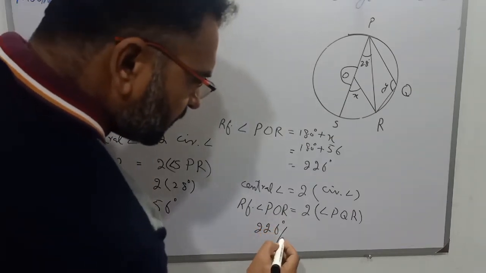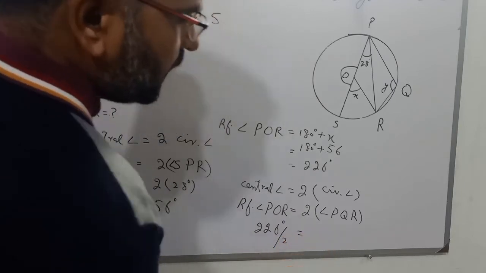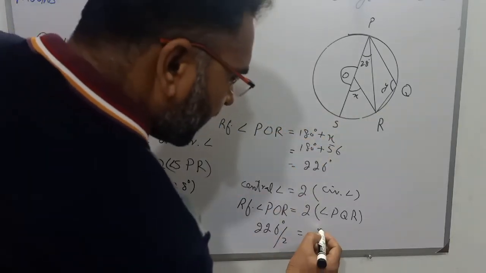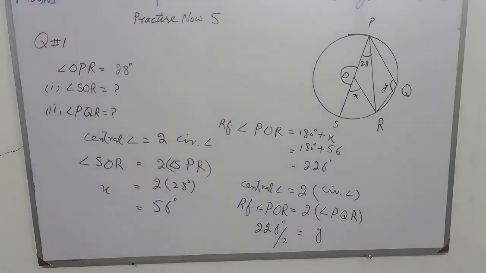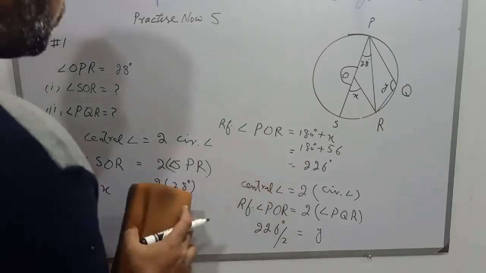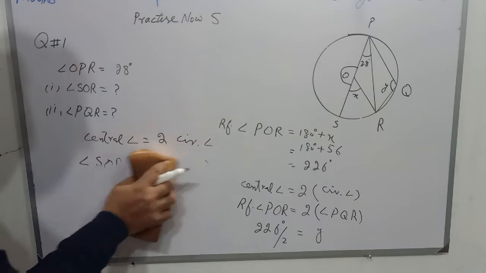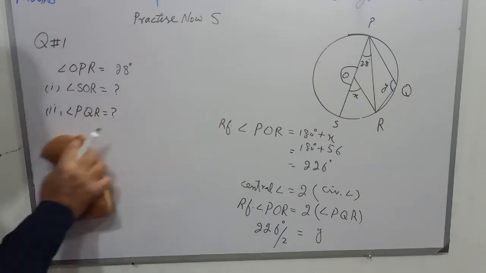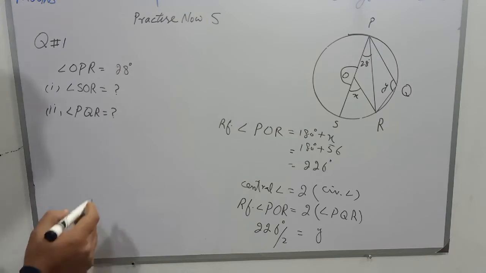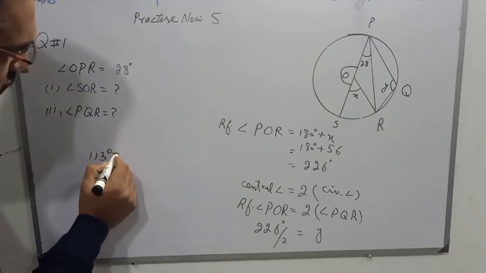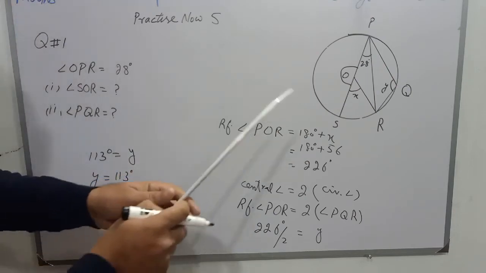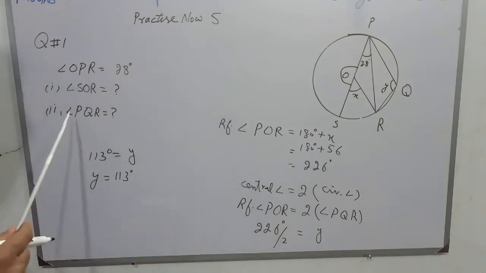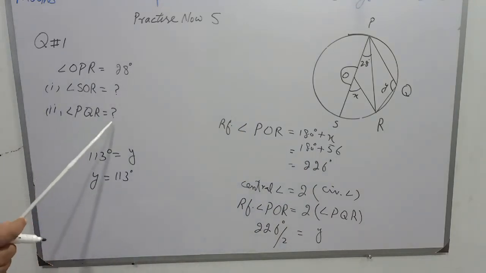When I transfer it to the other side, it will divide, and here angle PQR is given the name Y. So Y is equal to 226 over 2, and now we will divide 226 by 2, and the value of angle PQR or angle Y will be 113 degrees. So we have found the value of angle PQR, that is 113 degrees.